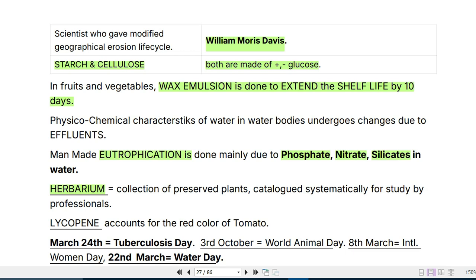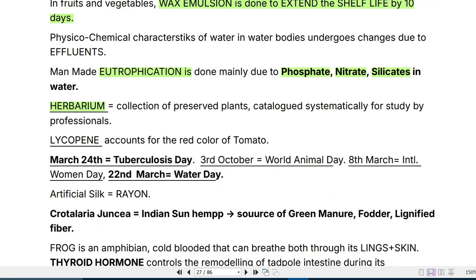Then we know there are two types of glucose. Starch and cellulose belong to the positive and negative types of glucose. Starch is positive and cellulose is negative glucose. So lycopene accounts for the red color of tomato.